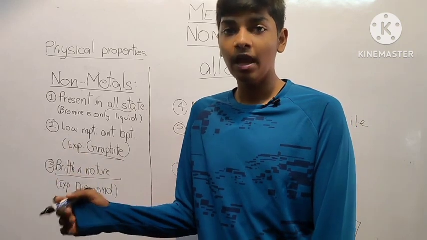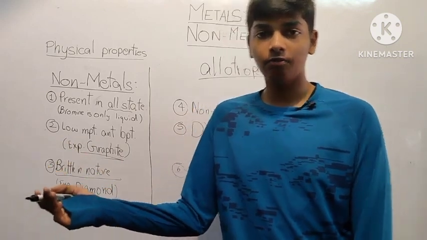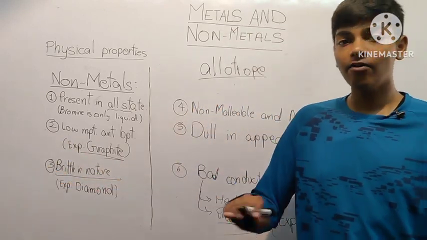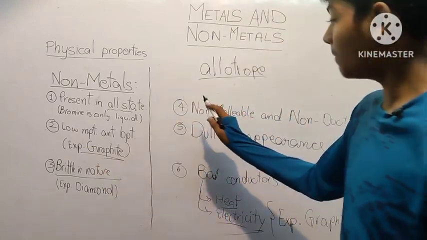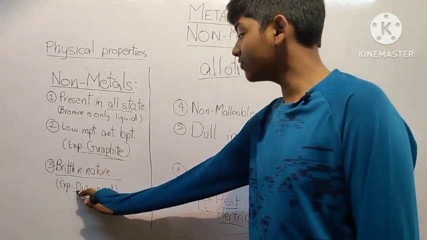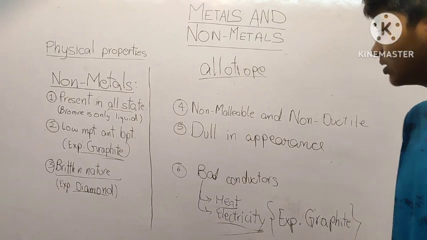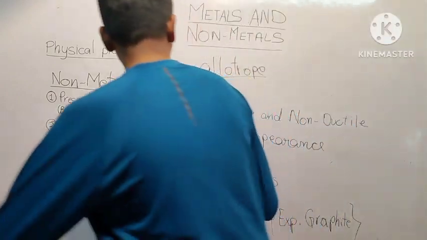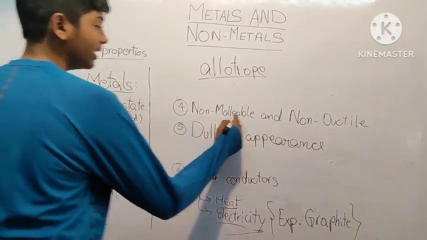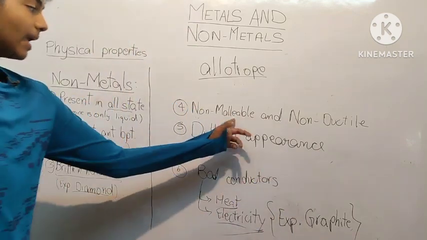What does brittle mean? When you hammer it, it will shatter into pieces. For example, coal, which is another form of carbon. When you hammer it, it will break into pieces, correct? But except diamond, because diamond is very hard, it is the hardest substance known to humans. And non-metals are non-malleable and non-ductile, that is, they do not show malleability and ductility.